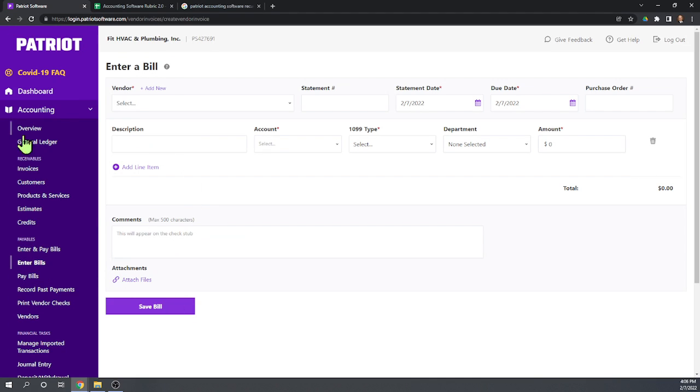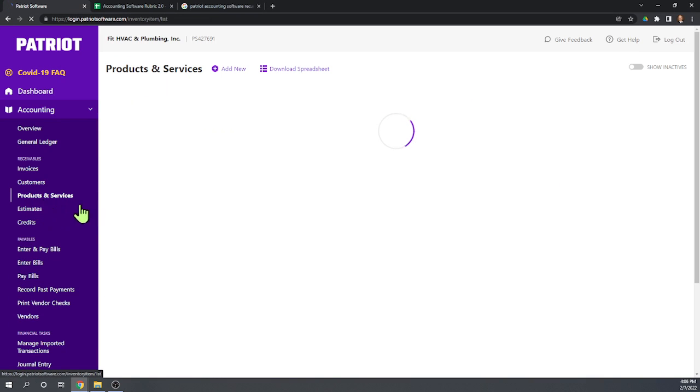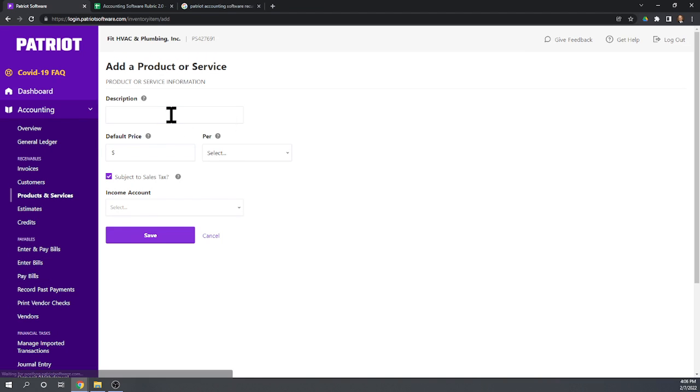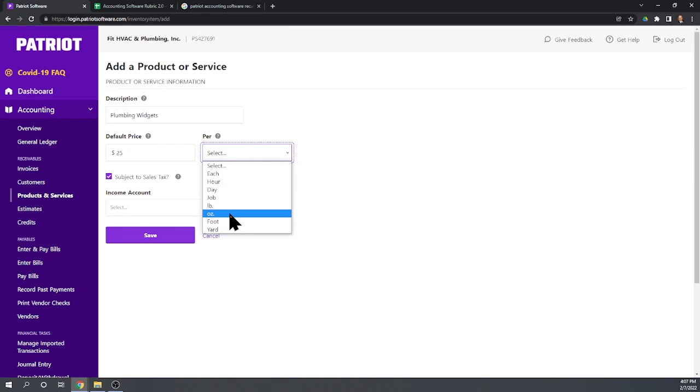So products and services is under customers, is under receivables here. So let's go into there and let's add a new product or service, and we're adding a product called plumbing widgets. Okay, default price, because this is in the receivables module here, I'm guessing default price means what do we sell it for, and we're going to sell it for $25 per unit.